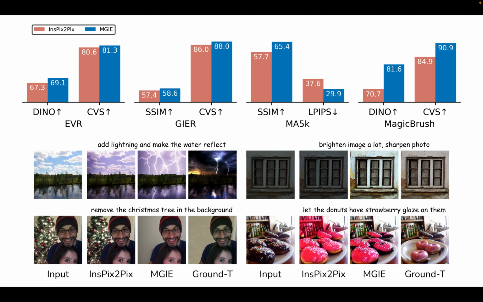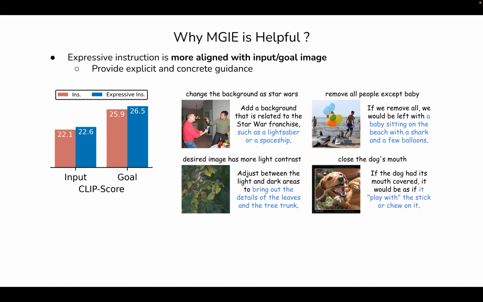On MagicBrush, we put the glaze only on the donut, but the baseline even makes the whole picture into a pink color. To show that our MGIE is helpful, we calculate the CLIP score, and it shows that our expressive instruction is more aligned with the input and goal image than the original instruction. MGIE can provide more explicit and concrete editing guidance, such as the dog will play with the stick, or even chew on it if we want to close its mouth.